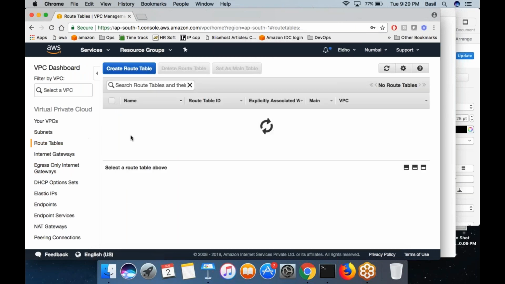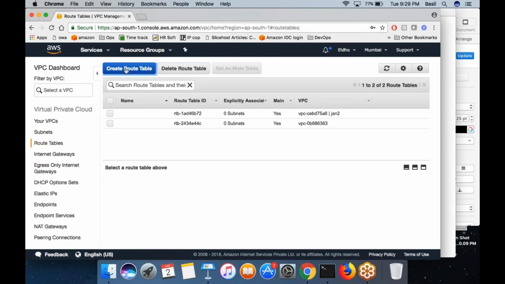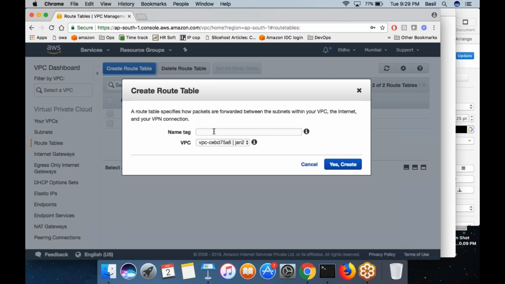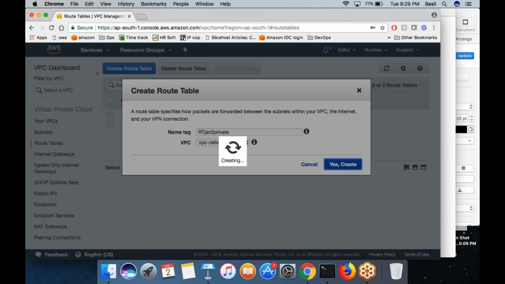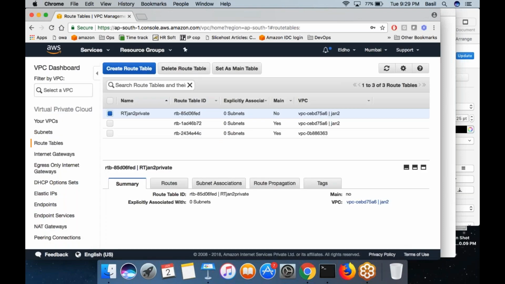Click on routing table on the left side. I'm going to click the create routing table button. Over here, I am putting some name, RT Jan to private. I can give any name. I'm just creating the routing table. Later, I need to add the routes in it. Then I need to associate this routing table with my subnet.